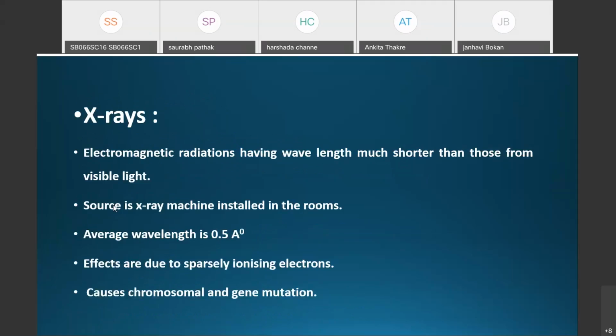Then here another mutagenic agent is the X-ray. X-rays are electromagnetic radiations having wavelength much shorter than that of visible light.